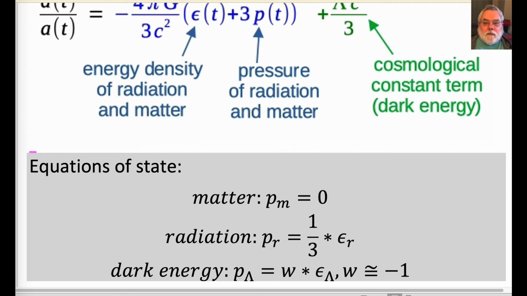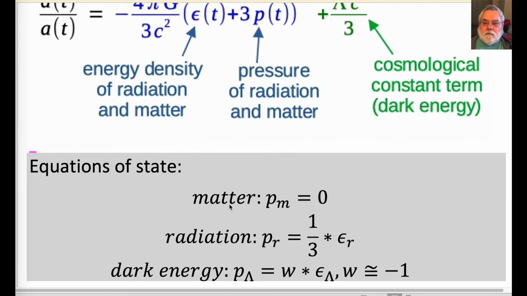You might remember that the pressure of a gas of atoms or molecules can be calculated from the ideal gas law equation. This is called an equation of state, but for cosmology, the situation is even easier.